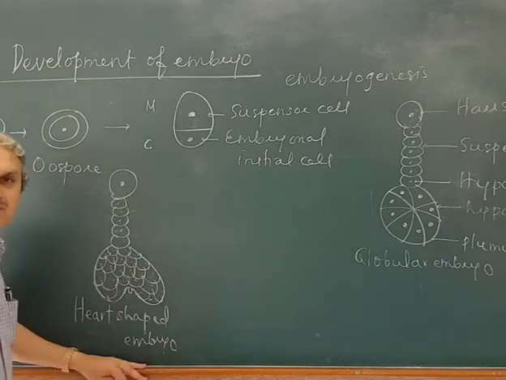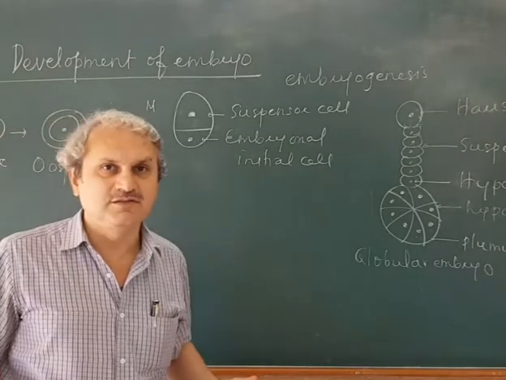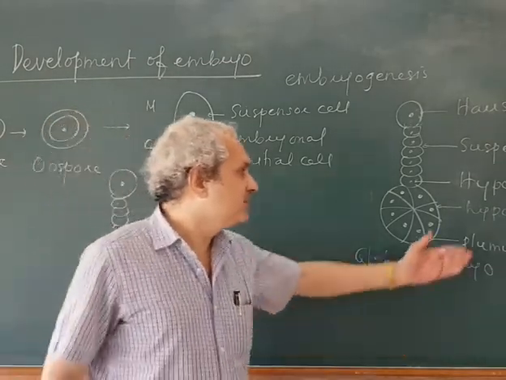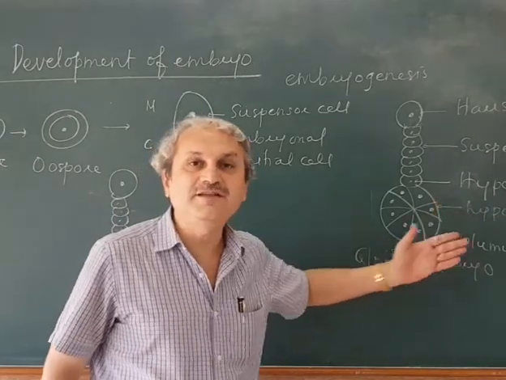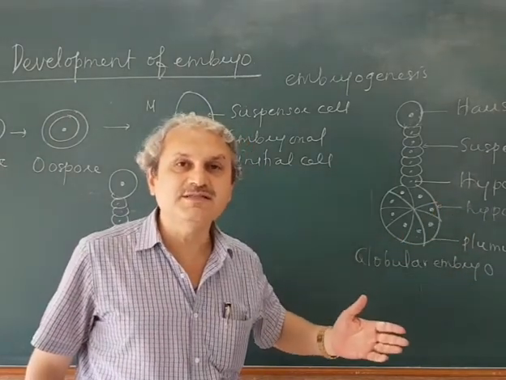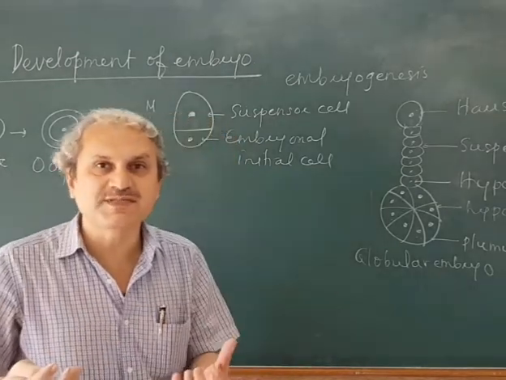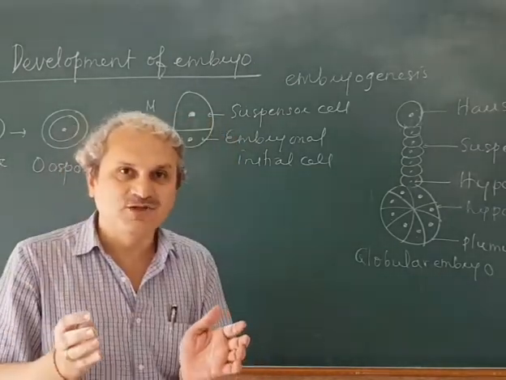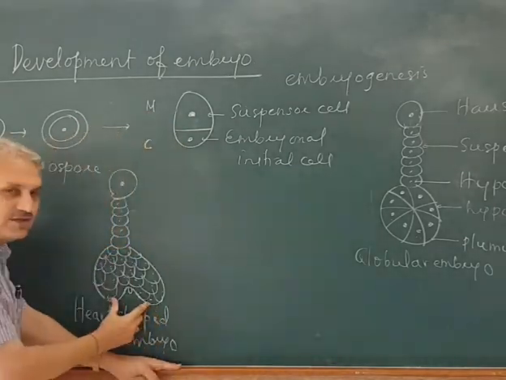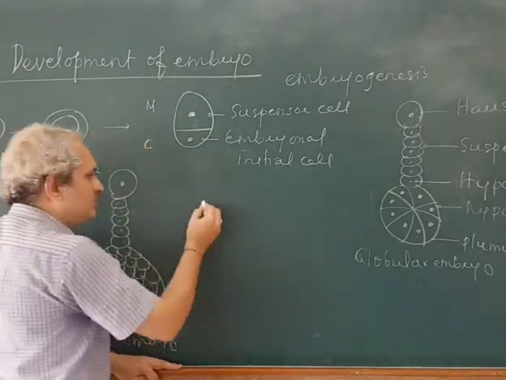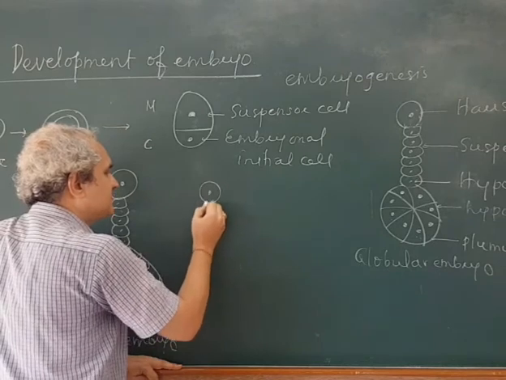Now, the further development of this hypocotyl and the plumule results in a horseshoe shaped structure because there is no more space in the embryo sac. So what happens? These cotyledons curve down. It looks like this.